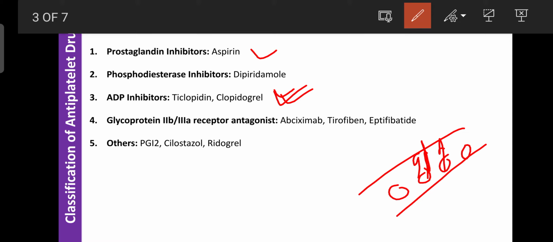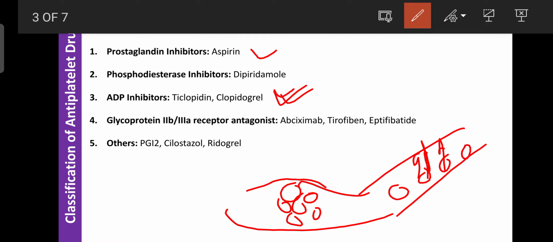So that platelet activation is required for the formation of the plug, which is the accumulation of platelets inside the blood vessel. This plug is responsible for blocking the flow of blood due to platelet aggregation or platelet adhesion.